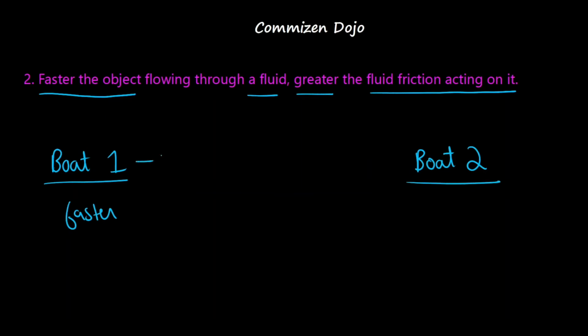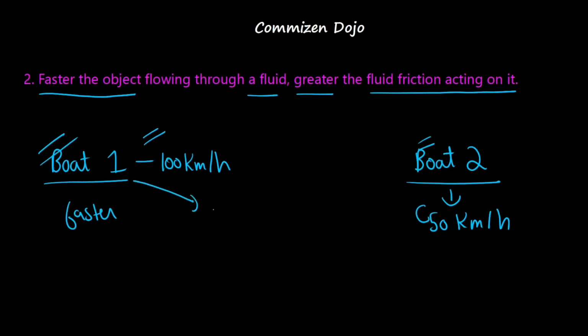Let's say boat 1 is moving at a speed of 100 kilometers per hour, and boat 2 is moving at a speed of 50 kilometers per hour. Now since the boats are identical, but boat 1 is moving at a higher speed as compared to boat 2, boat 1 will experience a greater fluid friction as compared to boat 2 since it's moving faster. This is what the second pointer states.